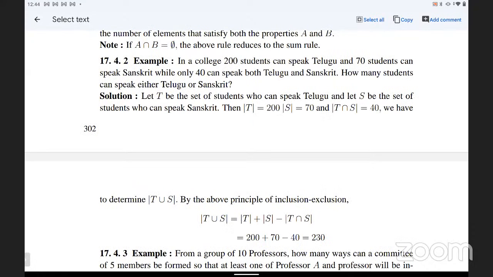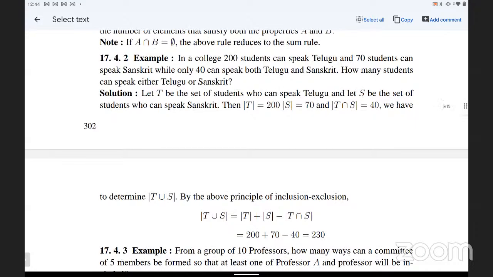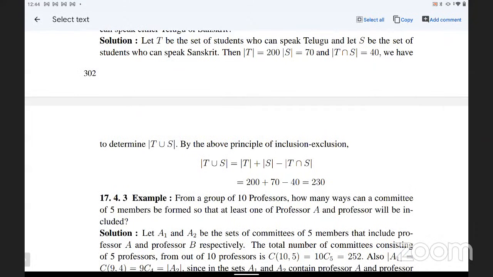Example question: in a college, 200 students can speak Telugu and 70 students can speak Sanskrit, while only 40 can speak both Telugu and Sanskrit. Both Telugu and Sanskrit means the intersection part. So, how many students can speak either Telugu or Sanskrit? Telugu or Sanskrit means you should take the union. That is |T ∪ S| = |T| + |S| − |T ∩ S|. |T| = 200 plus |S| = 70 minus |T ∩ S| = 40. So it is 230.